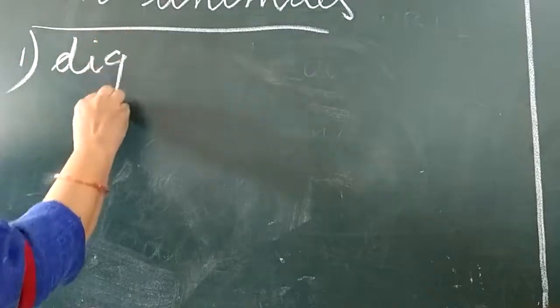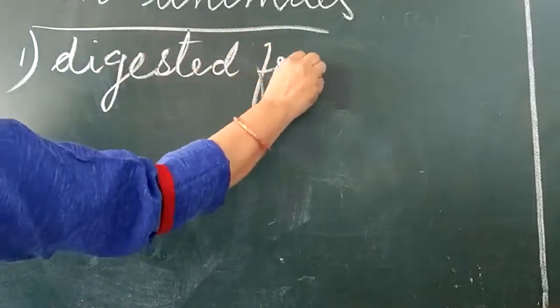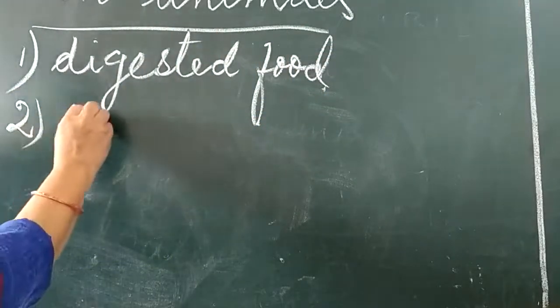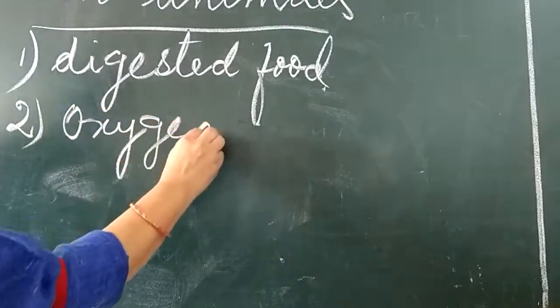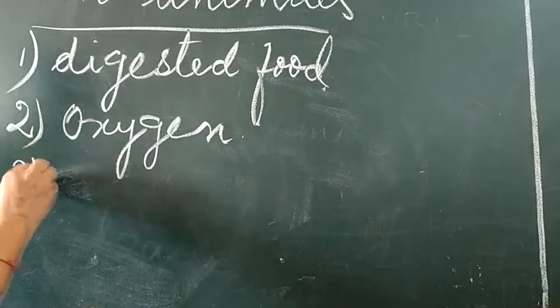First of all, digested food. Then the second one is oxygen. Because we take oxygen, it enters our lungs, you know very well. But the requirement of oxygen is not limited to the lungs only. The whole body requires oxygen to burn food and produce energy. So, oxygen also needs to be transported.